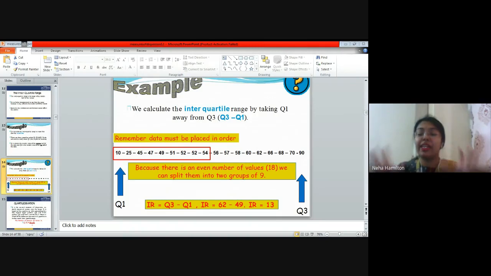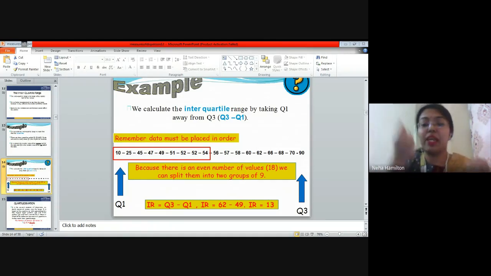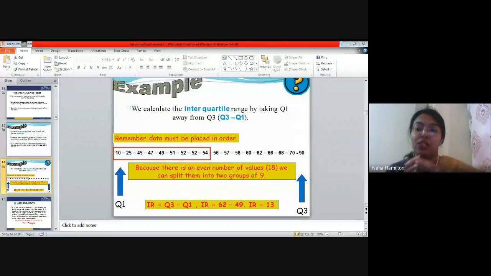We are dividing the observations into two equal parts, and we are taking the middle value of the first quartile and the middle value of the second quartile, then subtracting them. Q3 minus Q1, so the answer is definitely going to be positive, right? That's how you calculate the interquartile range, which is one step better than the range, right?